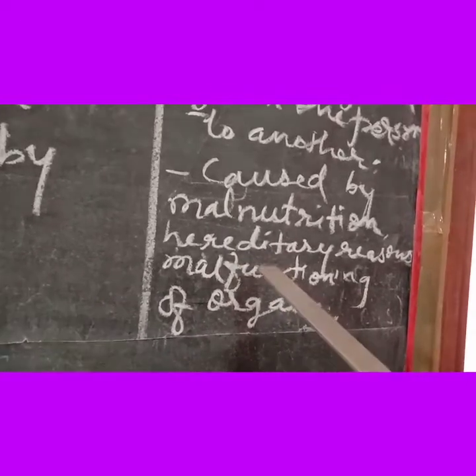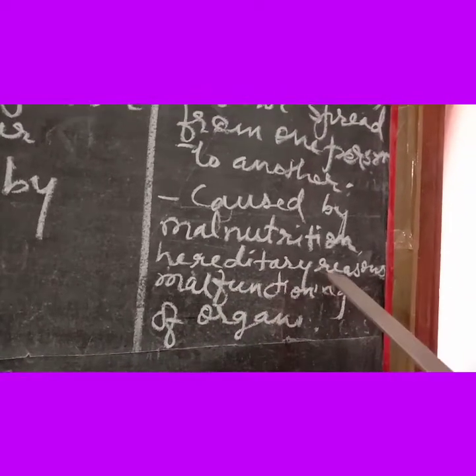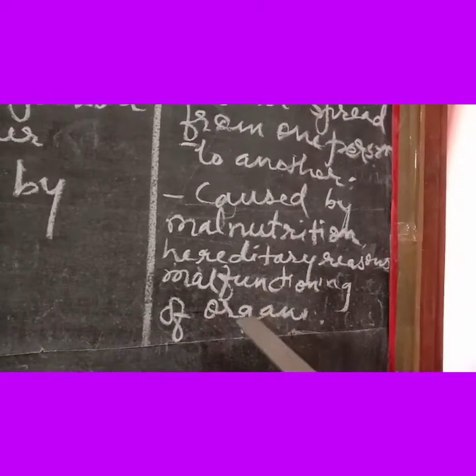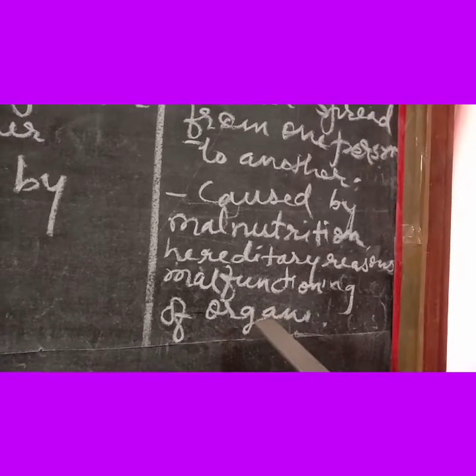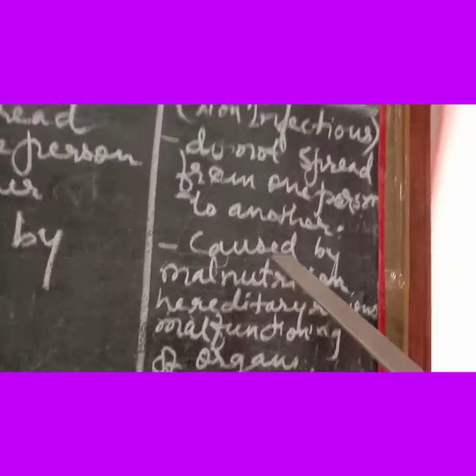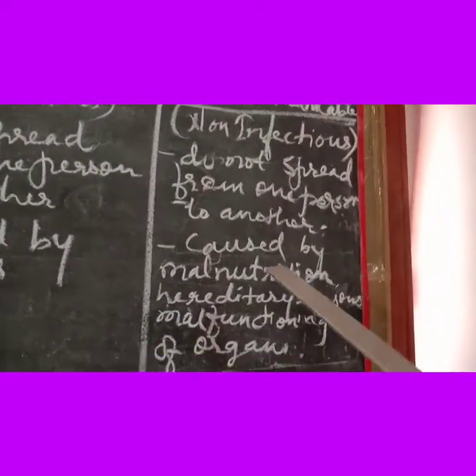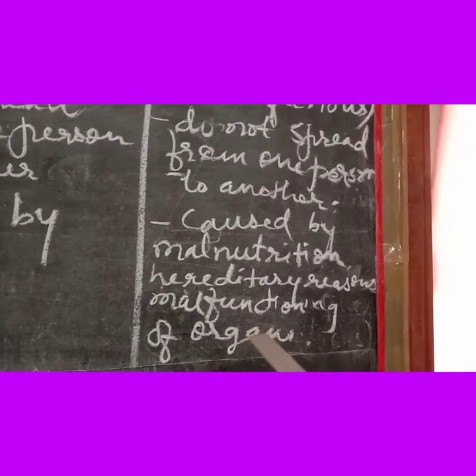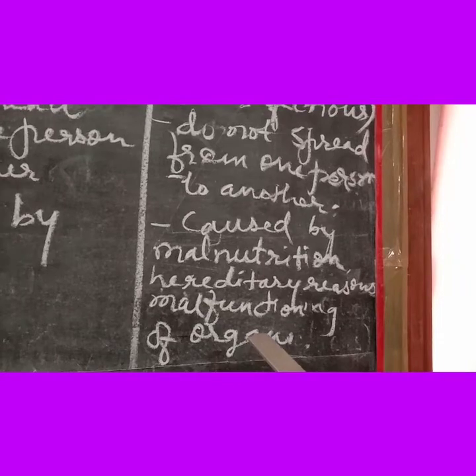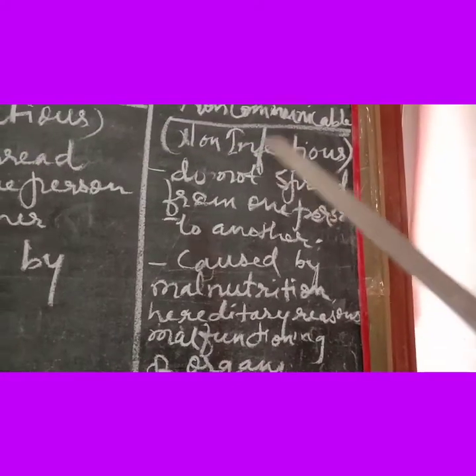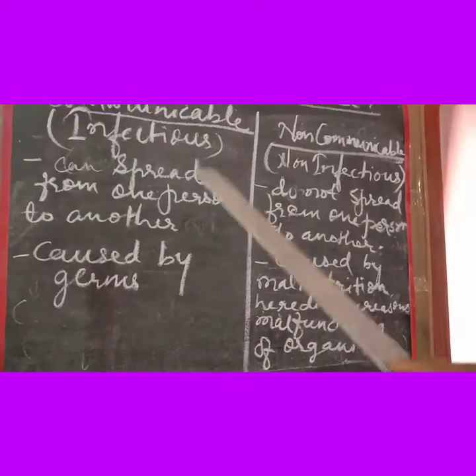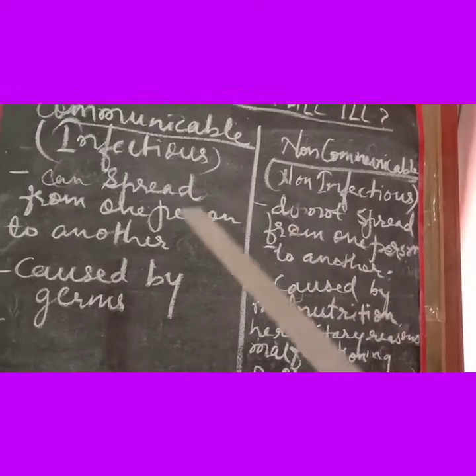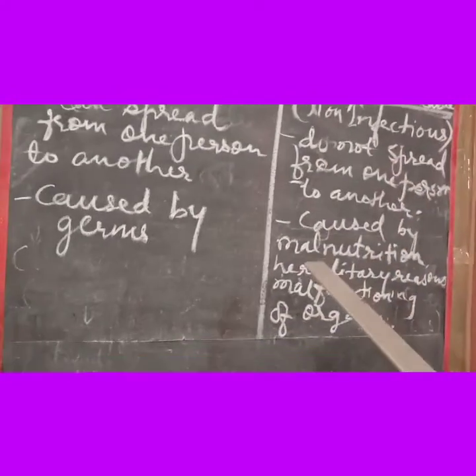Secondly, there can be some hereditary reasons behind it, such as color blindness and all that. It will also come under non-communicable disease. If due to a malfunctioning of any organ of your body, certain disease occurs, then that will also come under non-communicable disease. For example, if due to some reason like stone in the kidney, your kidney has stopped functioning properly, then the disease will come under non-communicable disease. So these are the common differences between communicable and non-communicable, or we can say infectious or non-infectious diseases.